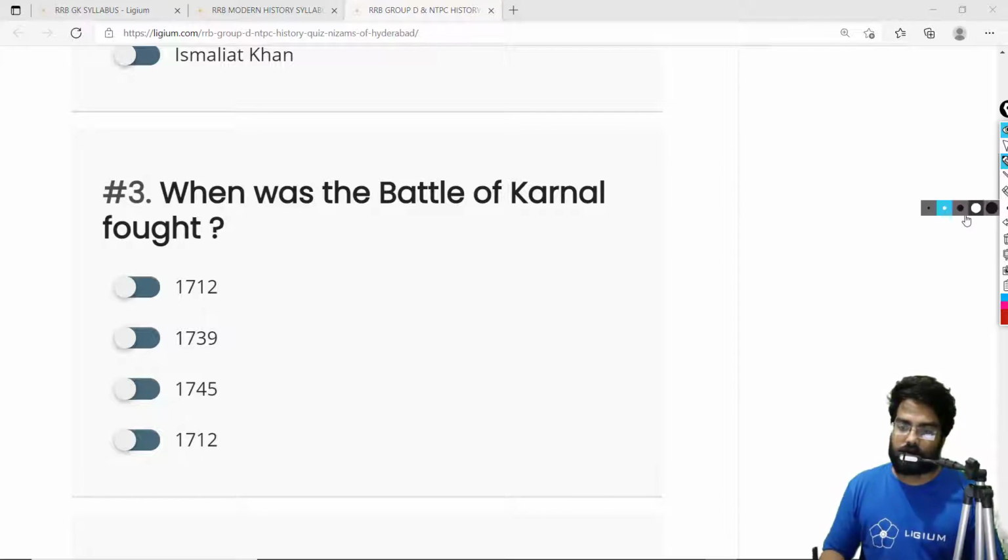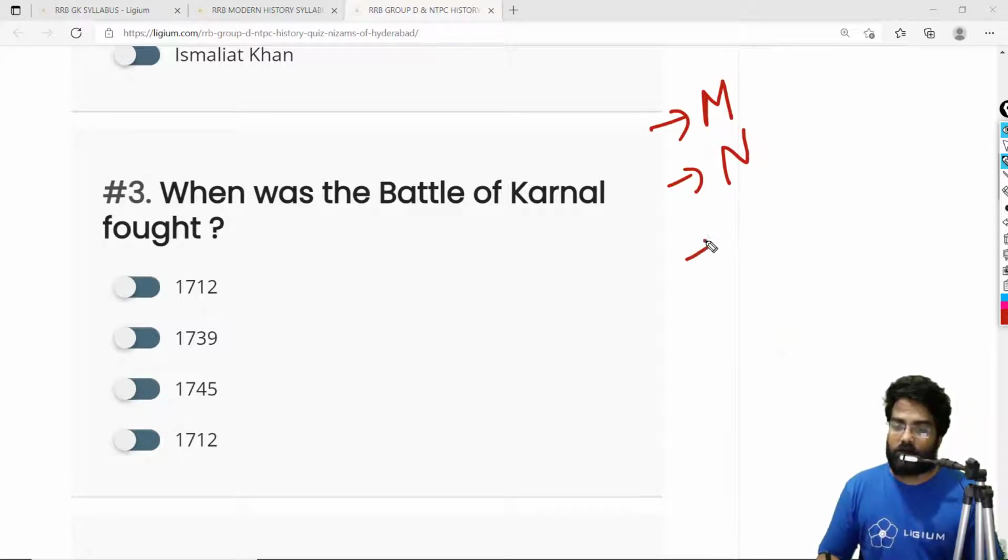Okay, so the three powers were: one of them was the Mughal Emperor, then the other was the Nawab of Awadh, and the third one was the Nawab of Hyderabad. So these were the three powers. As you may already know, the invasion was successful.